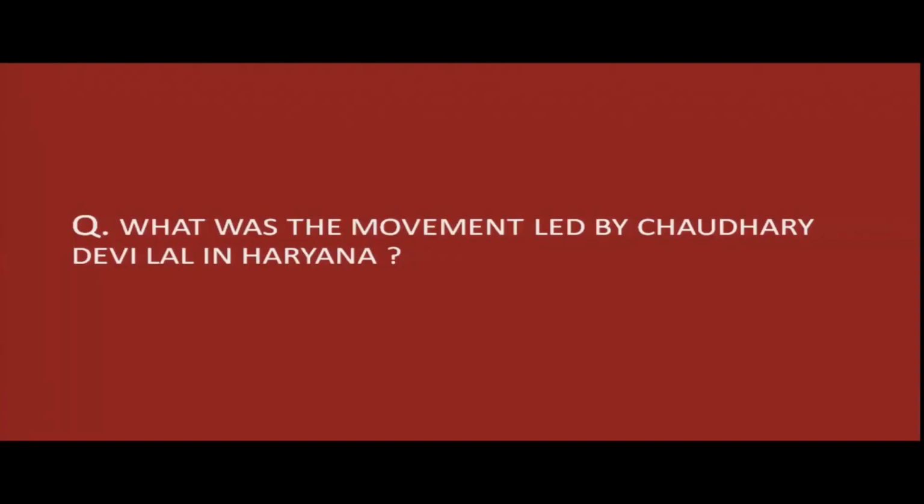What was the movement led by Chaudhry Devi Lal in Haryana? Nyay Yudh. What did Devi Lal promise to the people? Devi Lal promised that if his party won the elections, his government would waive the loans of farmers and small businessmen.